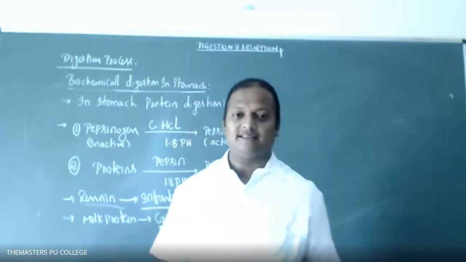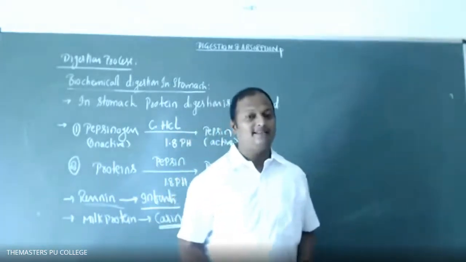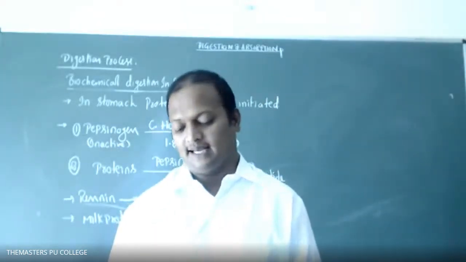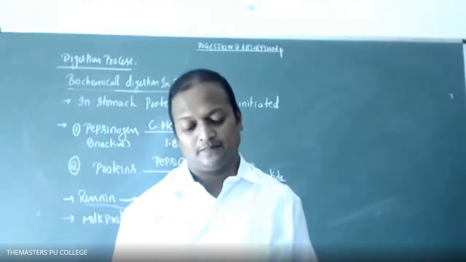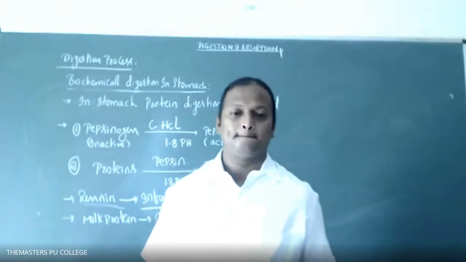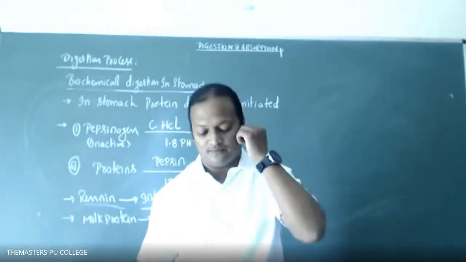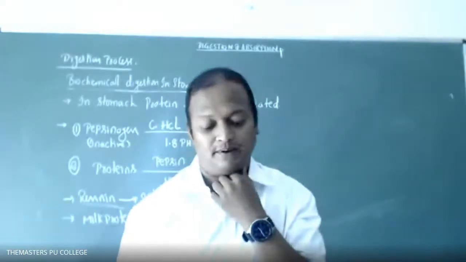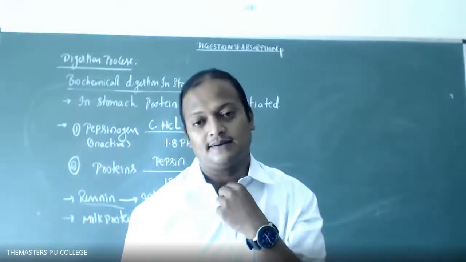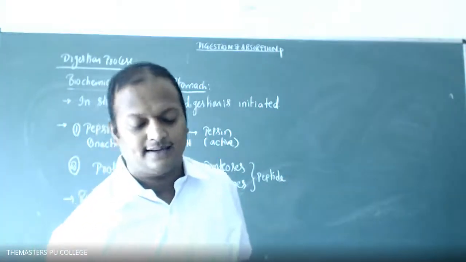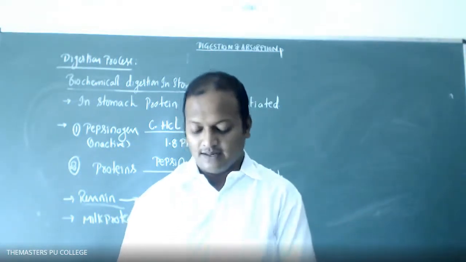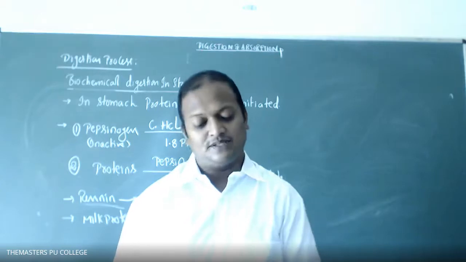Okay, match the following. Write down, students. Column 1, A, B, C, D. Column 2, 1, 2, 3, 4. A is Glisson's capsule. B is sublingual gland. C is rugae. D is crypts of Lieberkuhn.